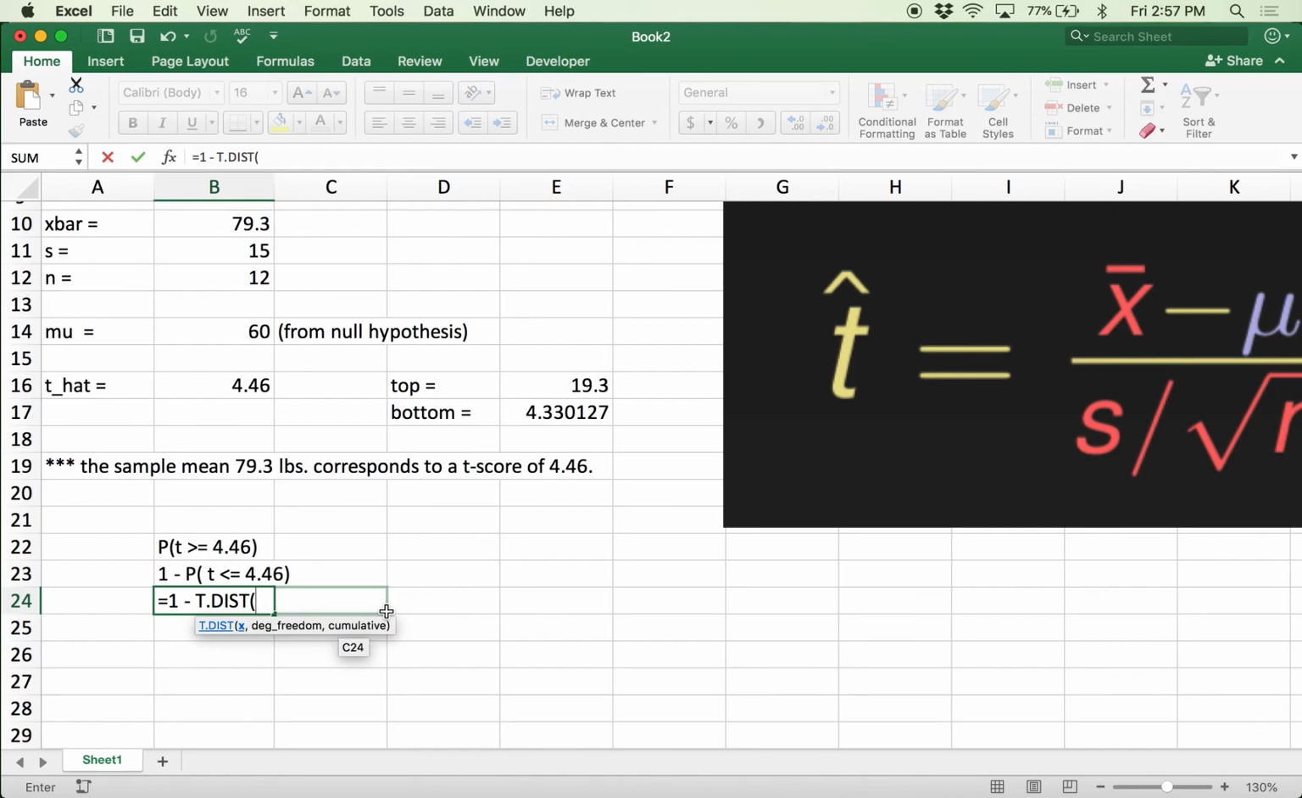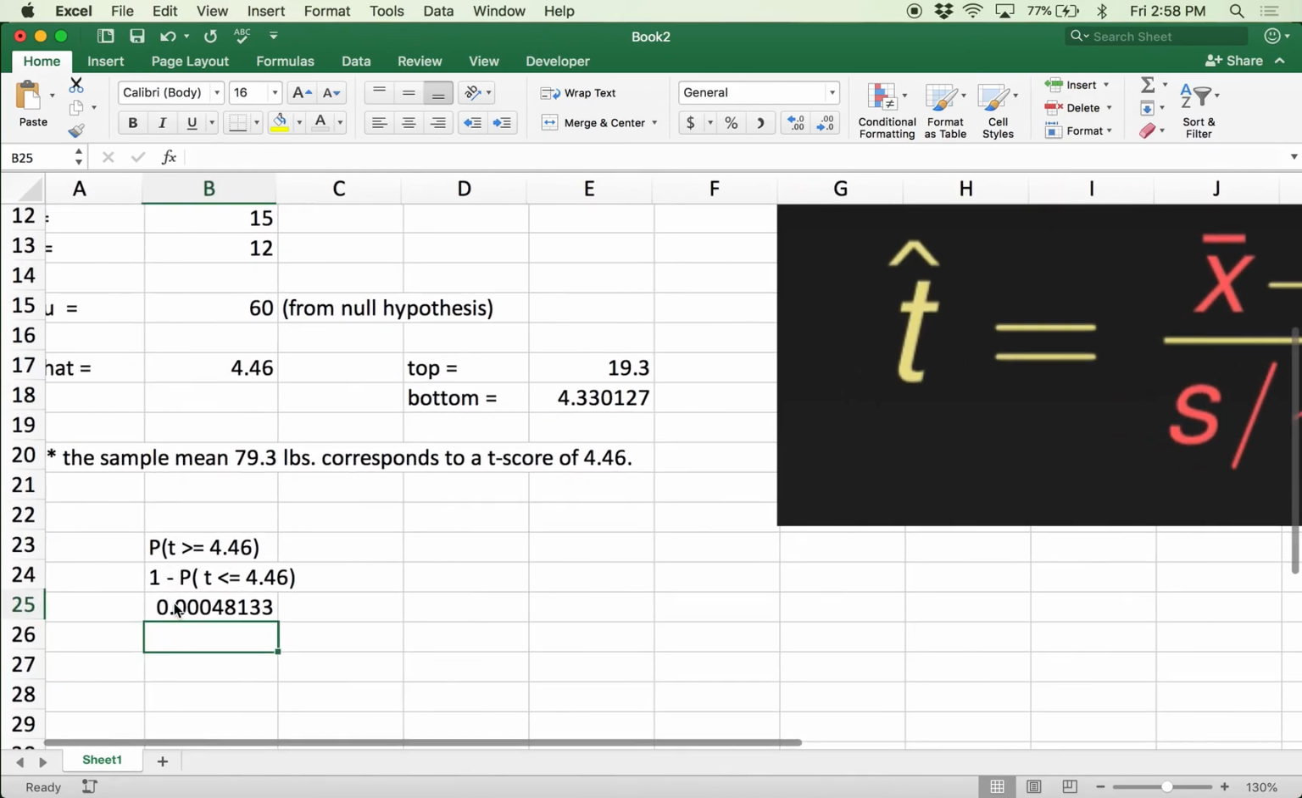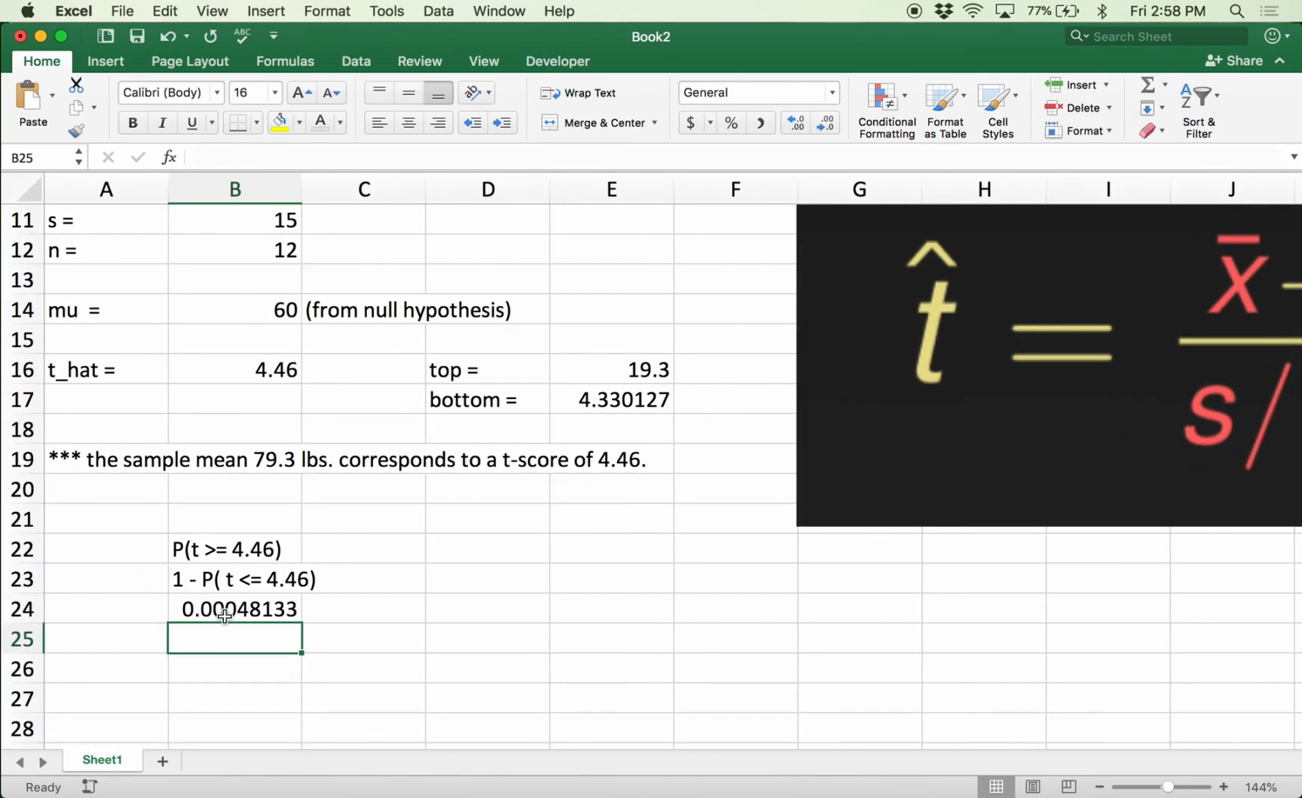The first thing is the score itself, which in our case is the 4.46. Then we want degrees of freedom. Remember, this is n minus 1, which we can do in our head as 11. And then cumulative, we always set this to true. So this gives us an actual probability estimate for getting a t-score of 4.46 or something greater. Now look how small this probability is. 0.0005, essentially.